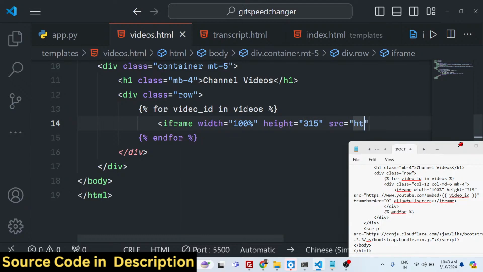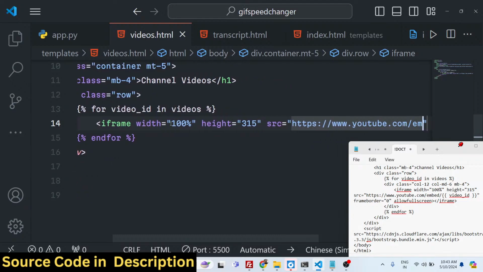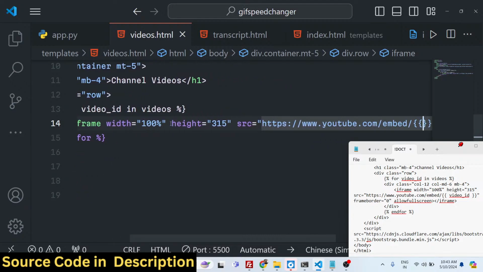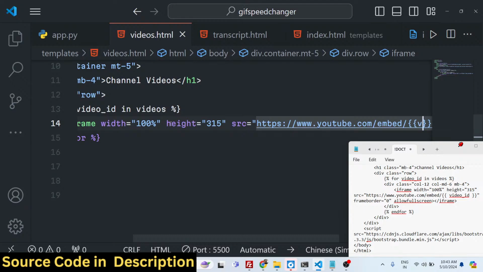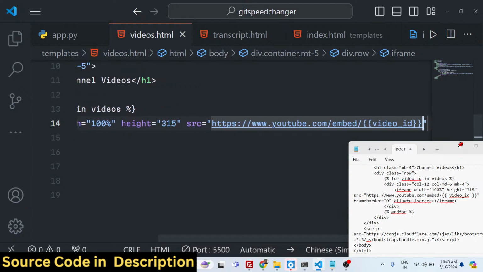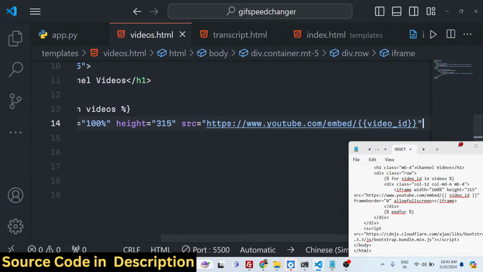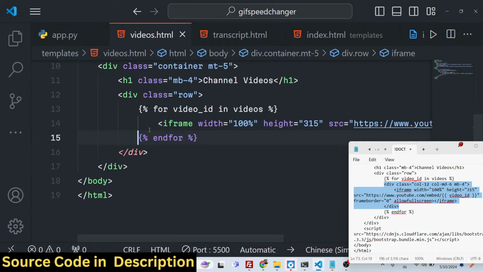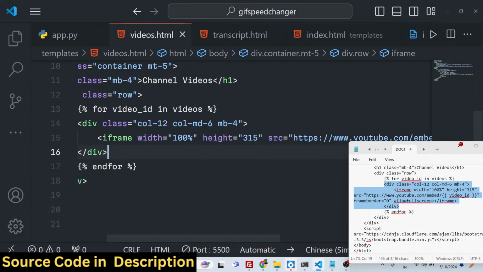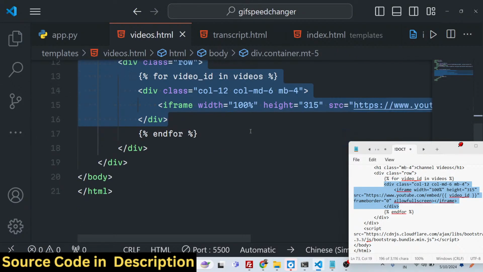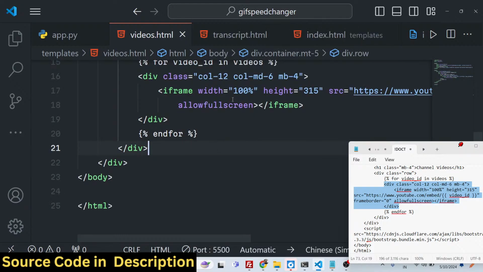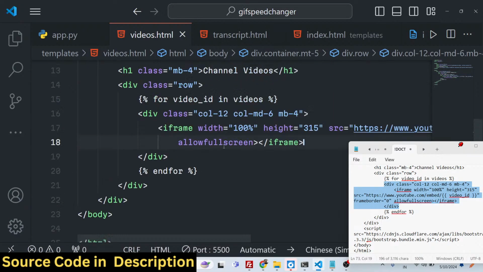And the source is https://www.youtube.com/embed/, and then inside double curly brackets the actual video ID. We have given these Bootstrap classes to center this video.